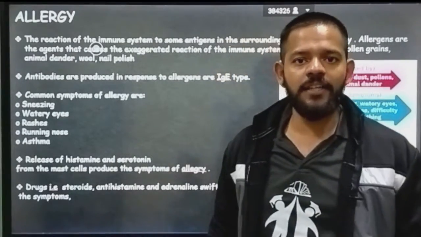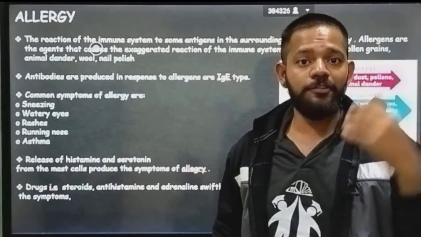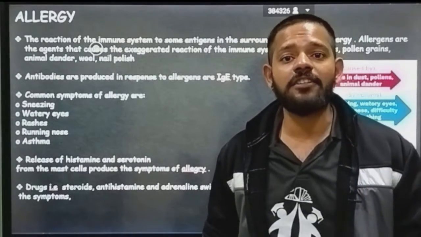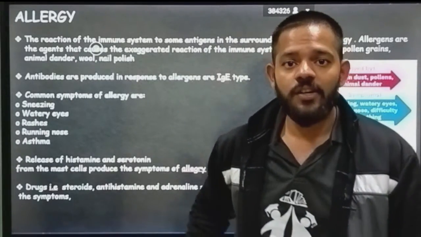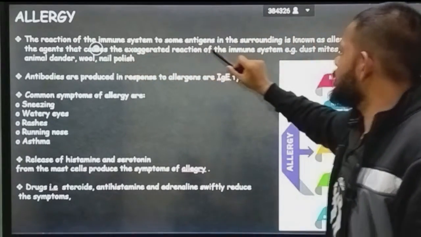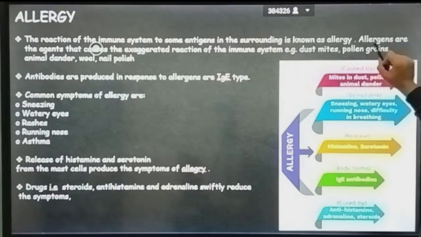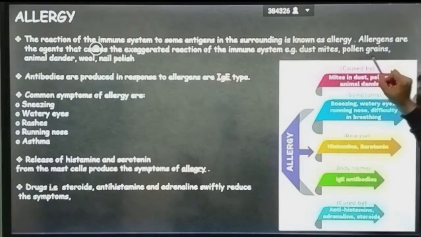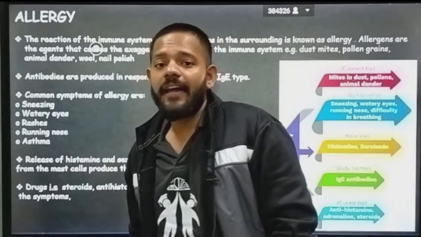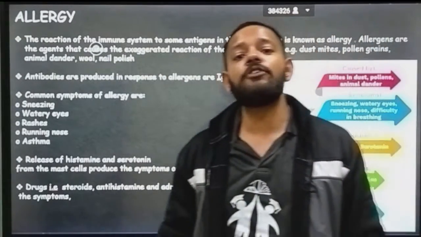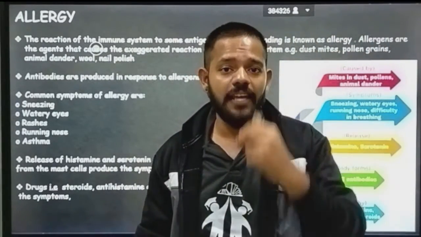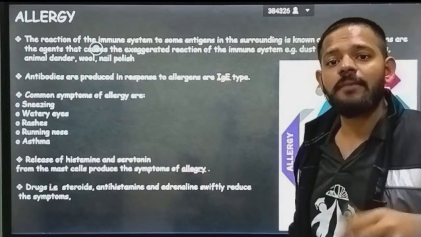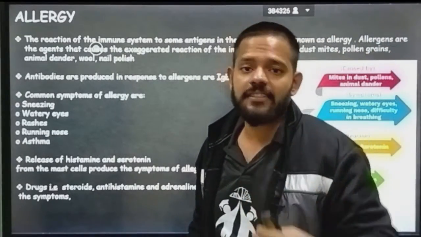It means if there is an antigen or some allergen in the atmosphere, and you inhale that allergen, your body gets an overacting reaction to it. That is called allergy. Allergens are the agents that cause the exaggerated reaction of the immune system, for example dust mite, pollen grain, animal dander, wool and nail polish. These are all allergens that you inhale, and due to their inhalation, your immune system reacts excessively and your body does some excessive work.